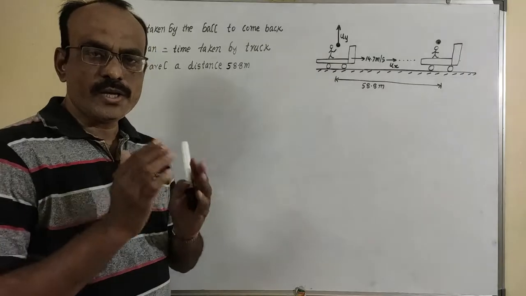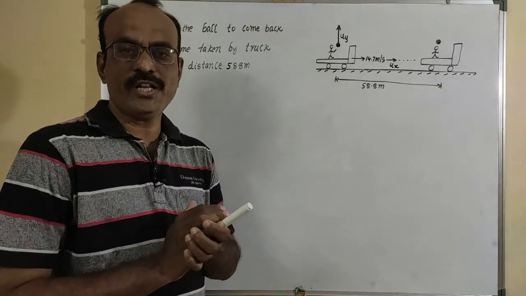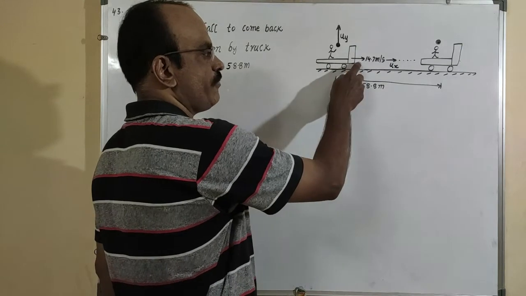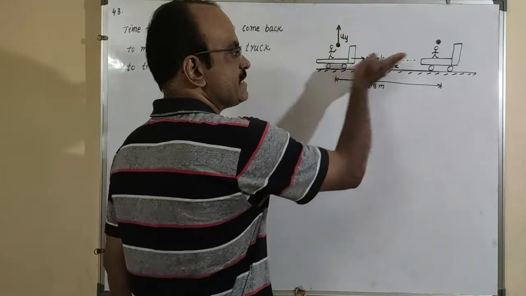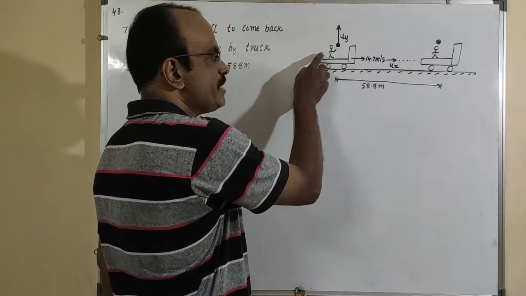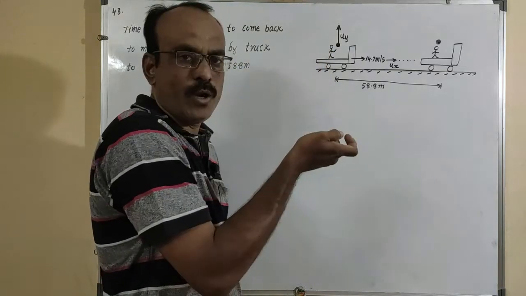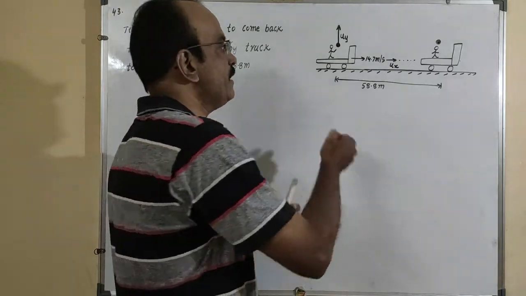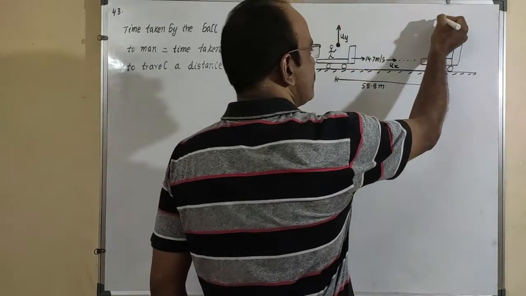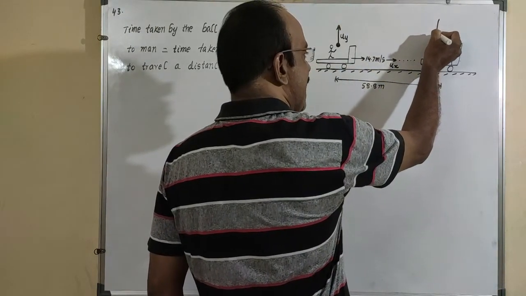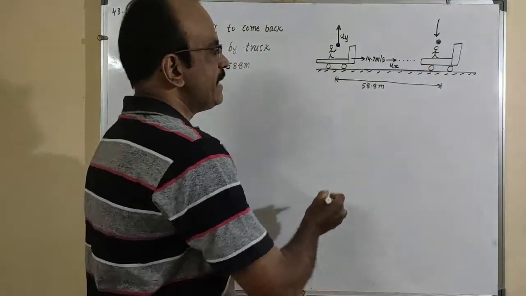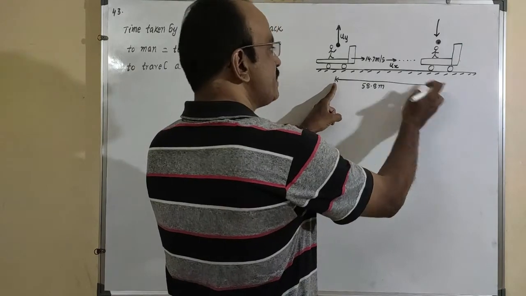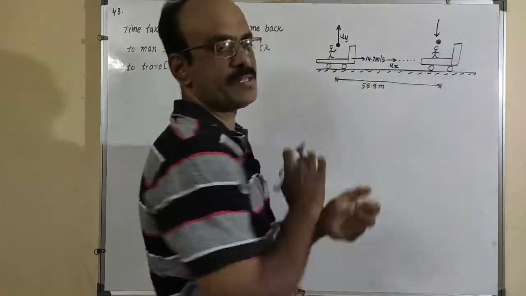Okay. In this question number 43, here there is a truck. It is traveling with a velocity of 14.7 meters per second in this direction. But here a person who is standing on the truck throws the ball in the vertical direction. Then after some particular time interval, again this ball reaches this person in his hands. And here after traveling a certain distance, that is 58.8 meter distance, again the ball reaches this person.